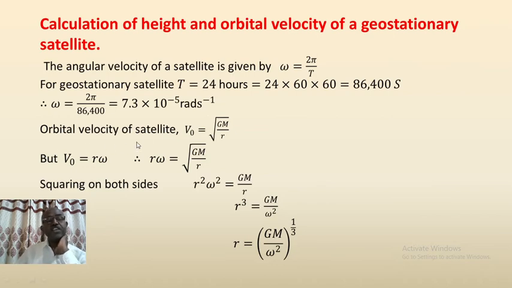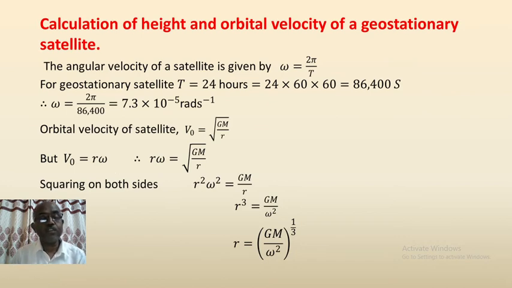Orbital velocity of the satellite is given by the expression V0 is equal to root of GM by r. Here G is gravitational constant, M is the mass, and r is the radius. But here V0 is equal to r into omega.